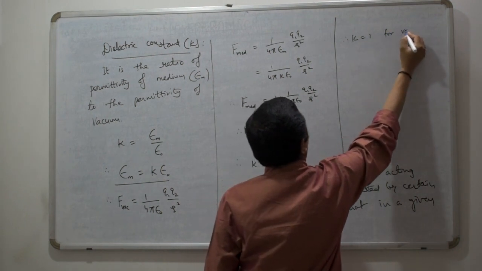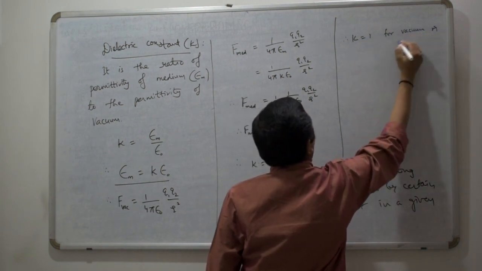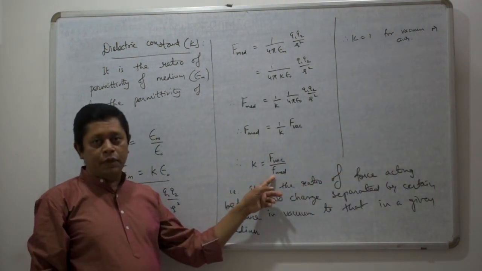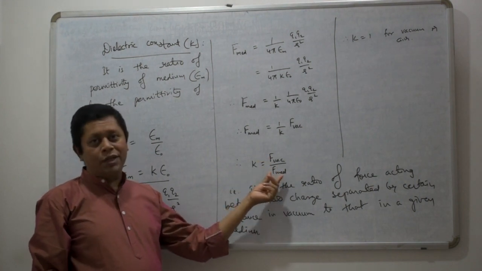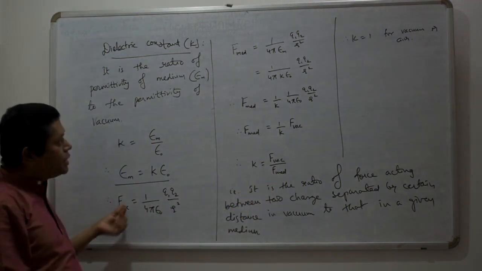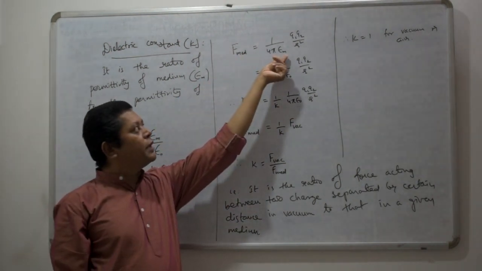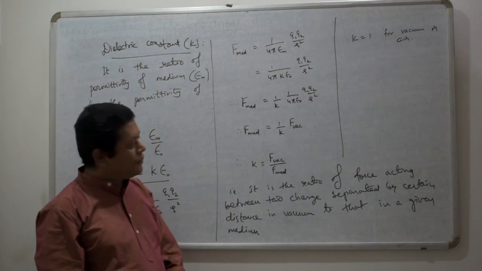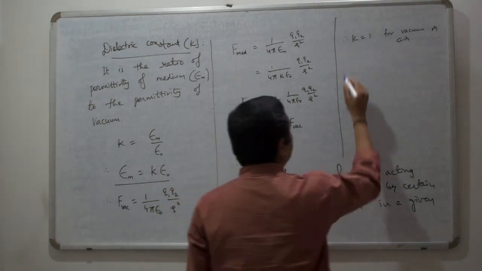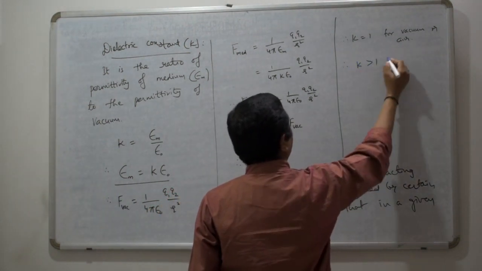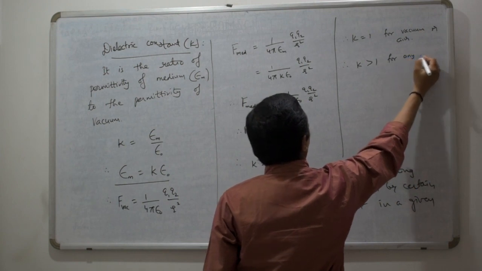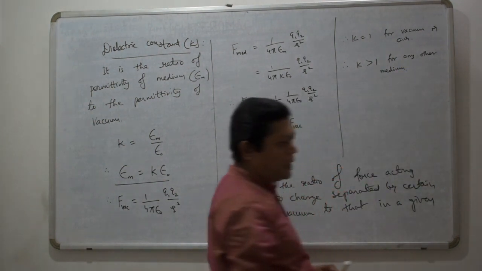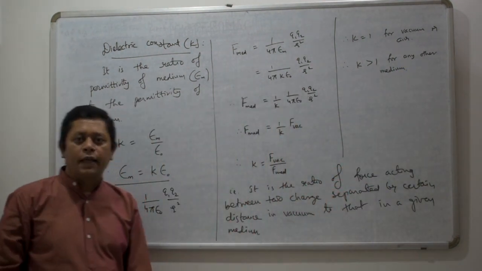For any other medium, the force is decreasing. The reason is that the permittivity is increasing. And because of that, the value of K is always greater than 1 for any other medium.